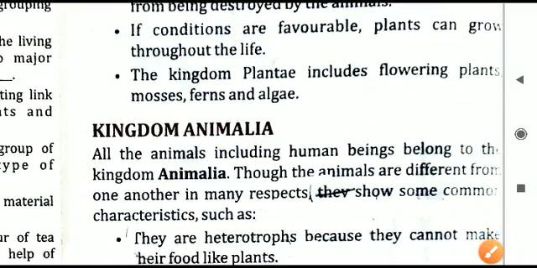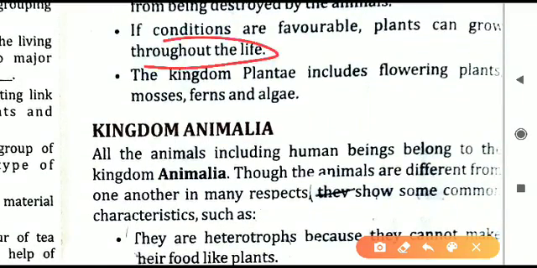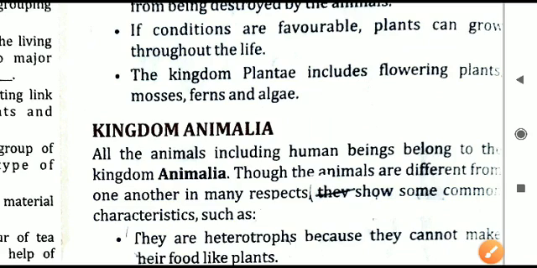Next, if conditions are favorable, plants can grow throughout life. That depends on the situations, the external situations, the place where they are growing, and what the conditions there are. If it is favorable, plants can easily grow.